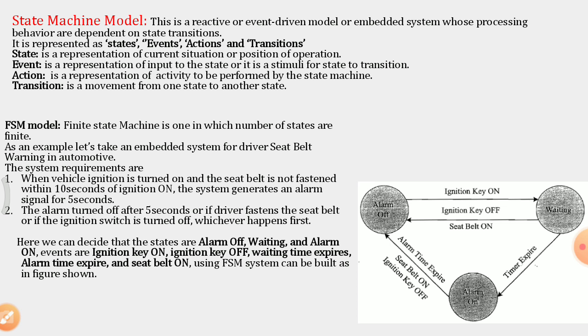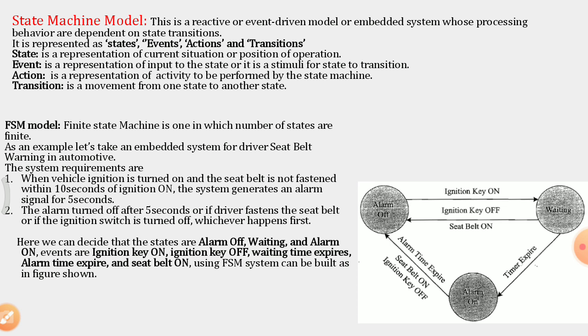Then we will go for state machine models. This is a reactive or event driven model or embedded system whose processing behavior depends on the state transitions. This state machine model is represented as four parts: states, events, actions, and transitions.